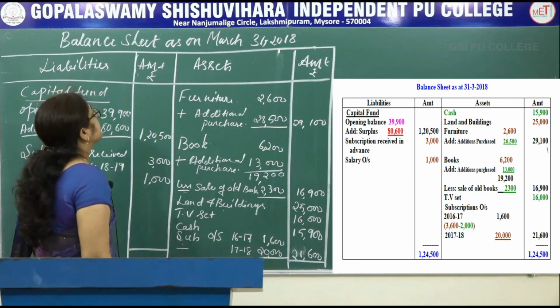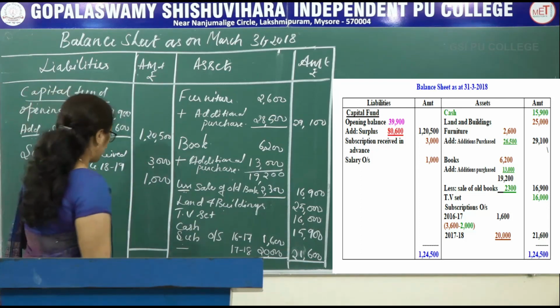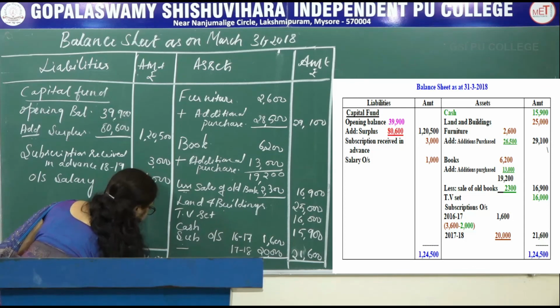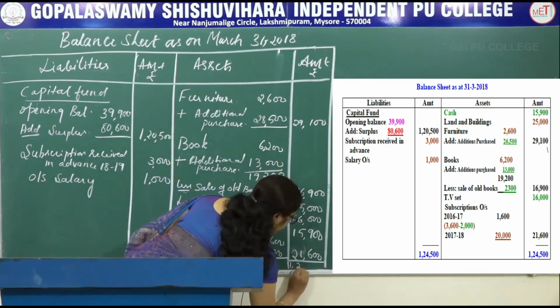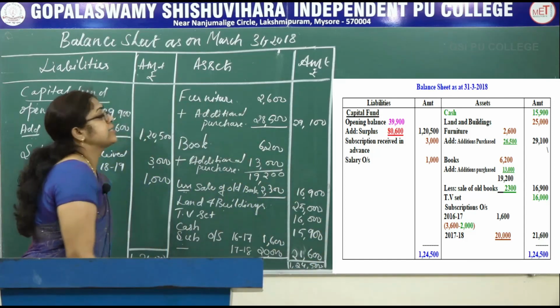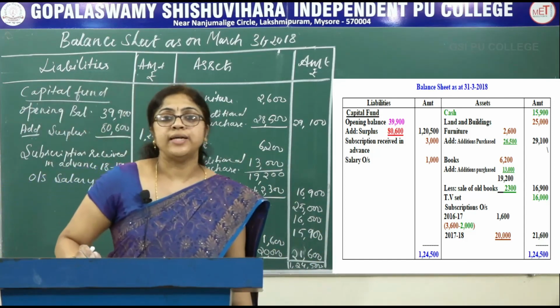So let us total the balance sheet. So the total of the balance sheet is 1,24,500. And here also 1,24,500. So assets is equal to liabilities.